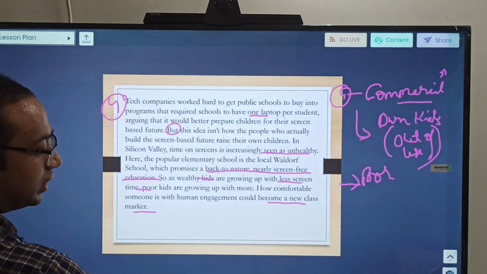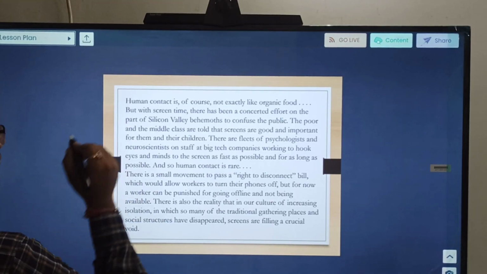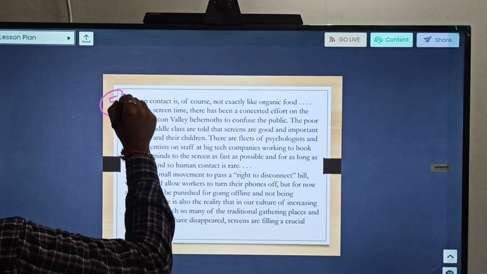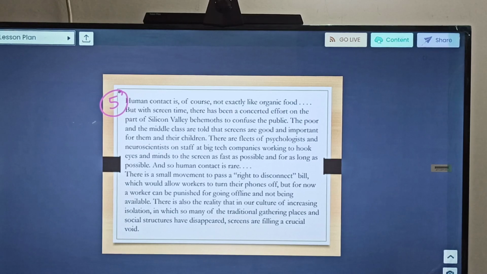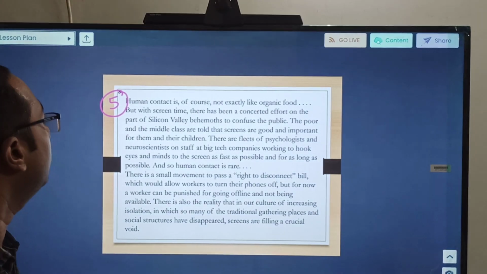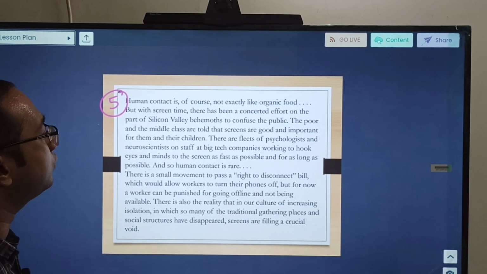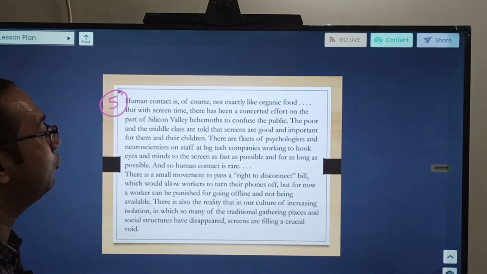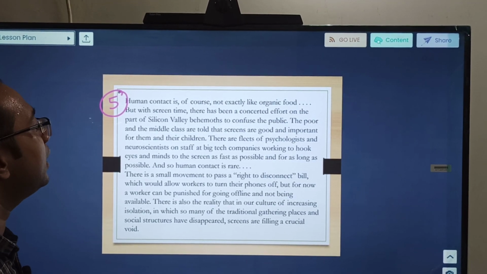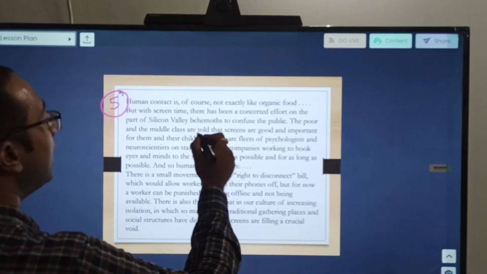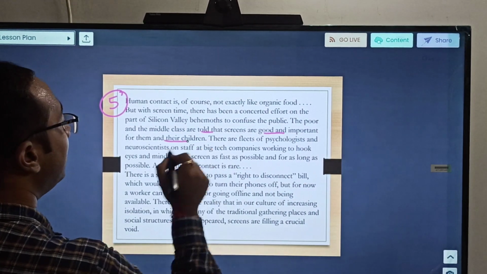Okay, let us go to the next para, number 5. Human contact is of course not exactly like organic food, but with screen time there has been a concentrated effort on the part of Silicon Valley behemoths to confuse the public. The poor and middle class are told that screens are good and important for them and their children.